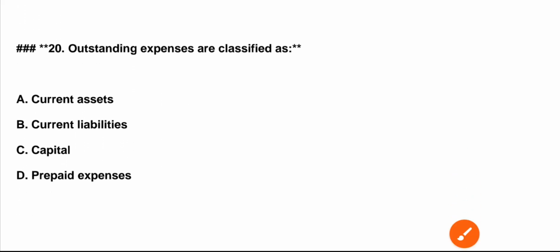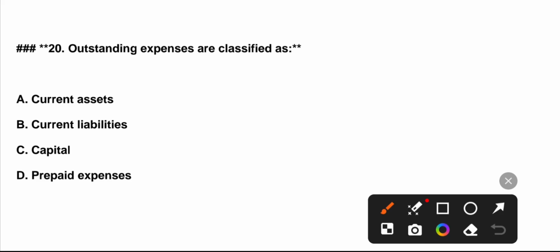Question number 20. Outstanding expenses are classified as: A. Current asset. B. Current liabilities. C. Capital. D. Prepaid expense. Correct answer is option B.